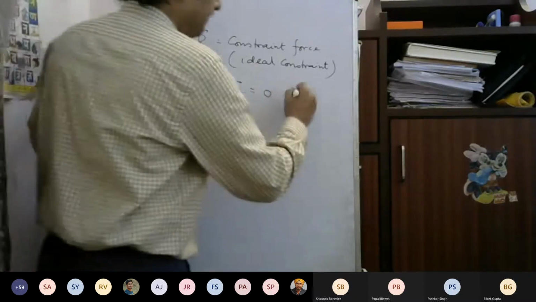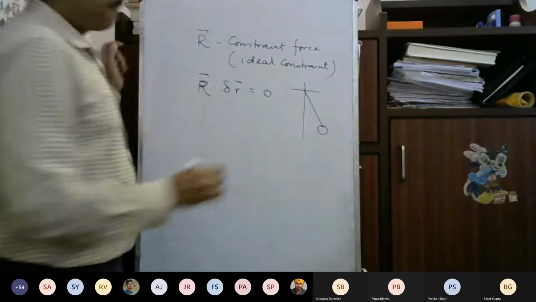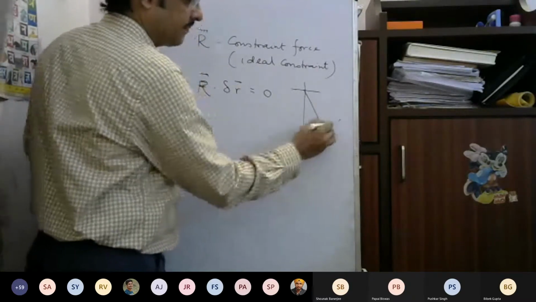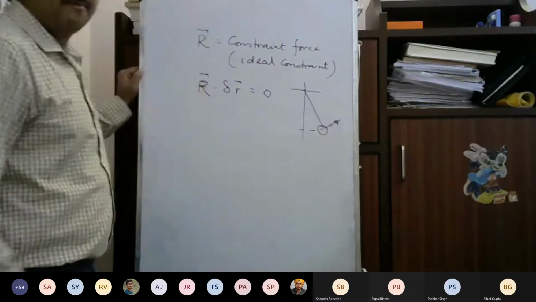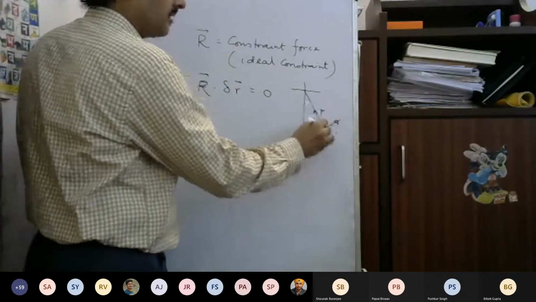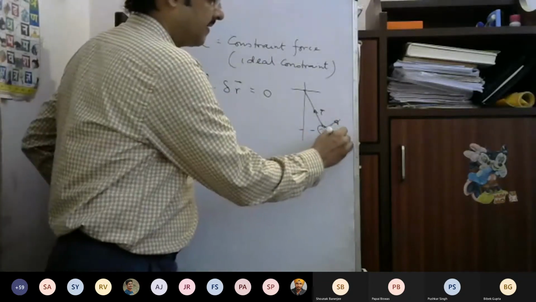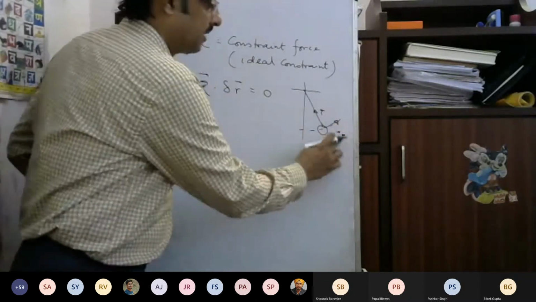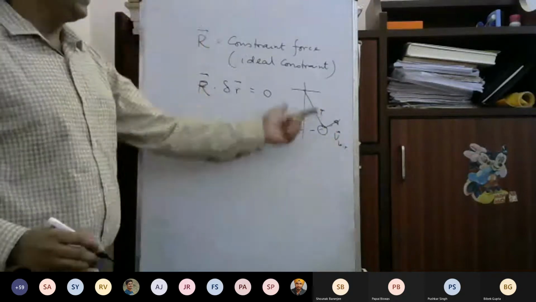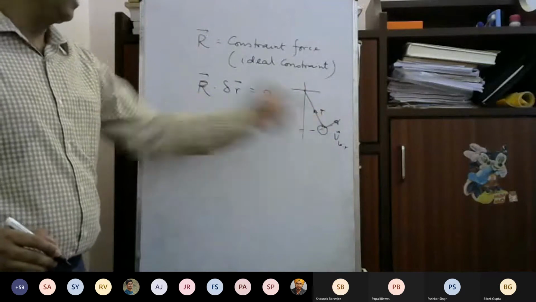This is valid for the pendulum because the virtual displacement was tangential to the point and the constraint force was normal to the tangent. So the virtual velocity was in this direction and T is in this direction, therefore it did not do any work.